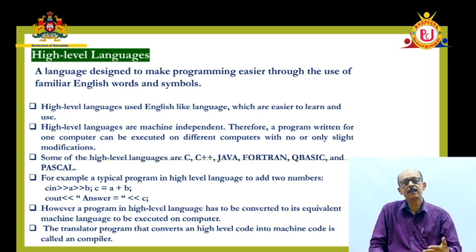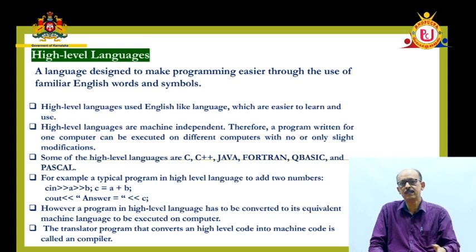Lots of advantages are there using this language. One of them is that it is machine independent. We call it portability. It is portable, machine independent. In the sense, a program which is written in one particular computer or one particular environment, we also call it the operating system.